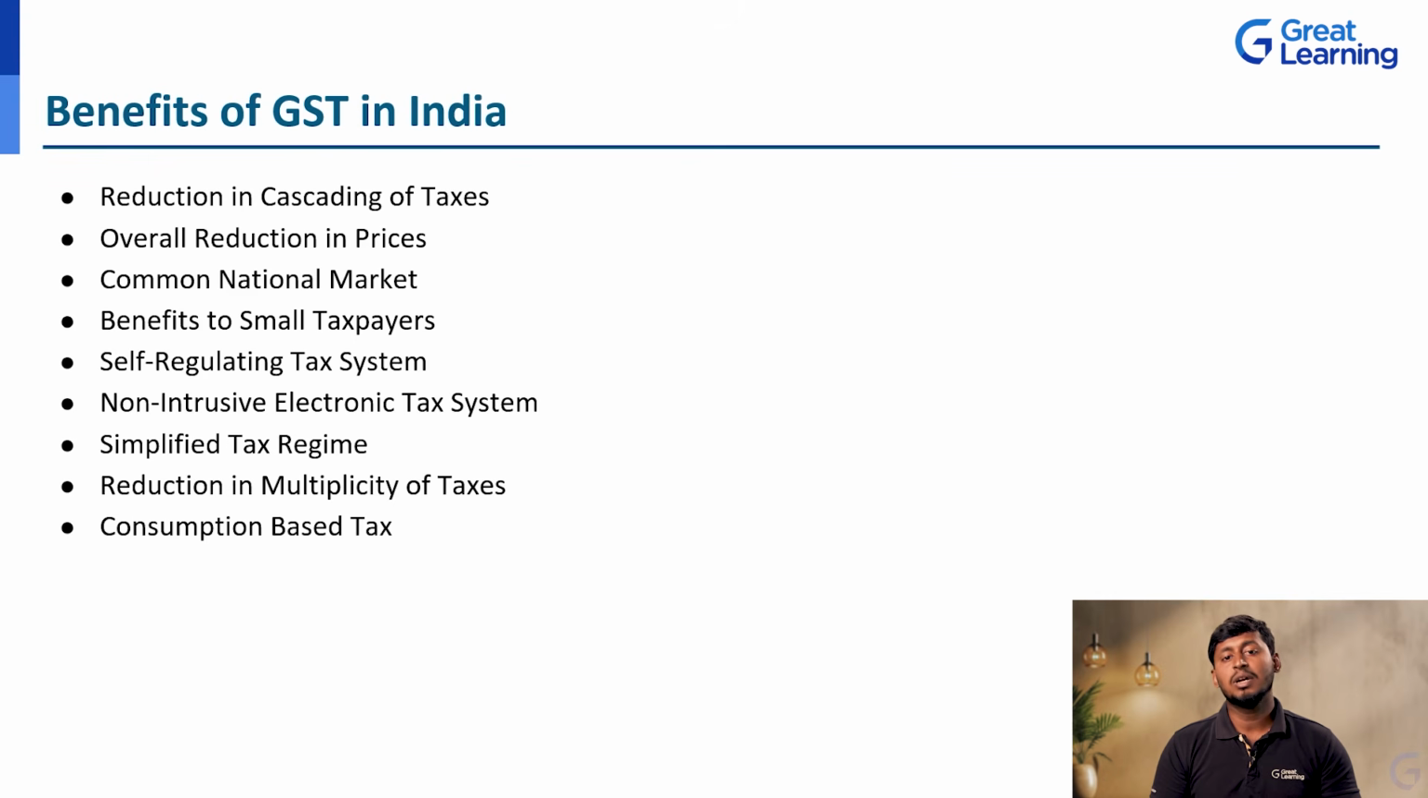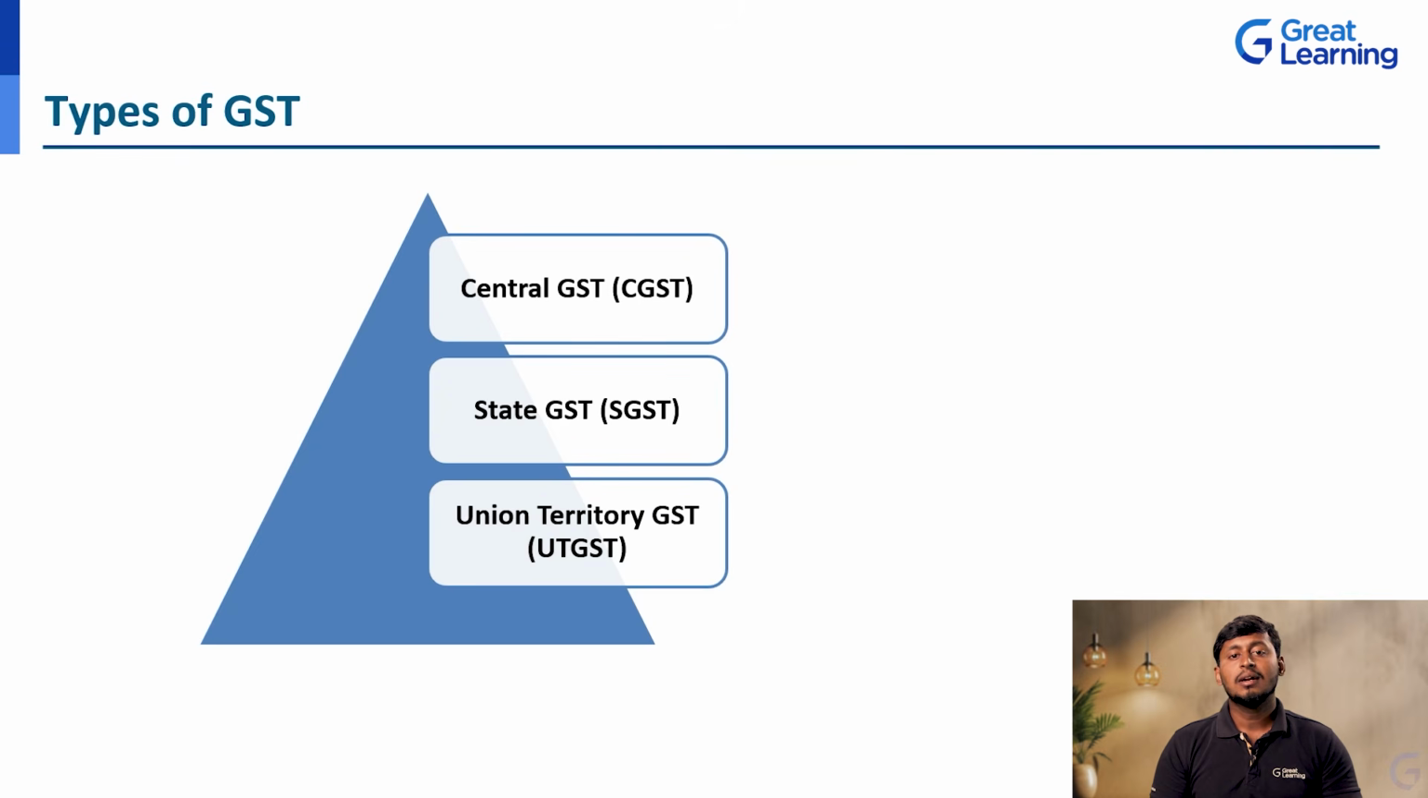Next, consumption based tax. This I have told earlier also. Whenever we use or consume that particular goods or services, then only we need to pay GST. That is called consumption based tax. Next, the types of GST. We have three types of GST.